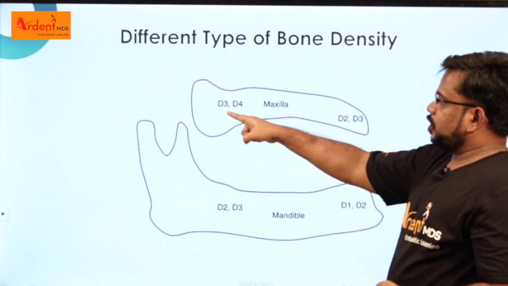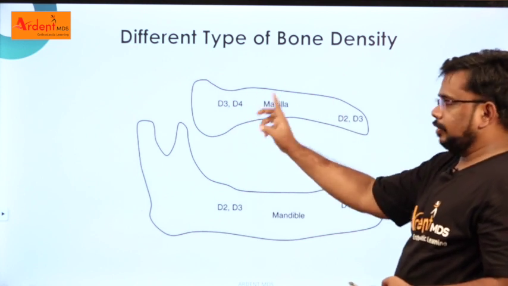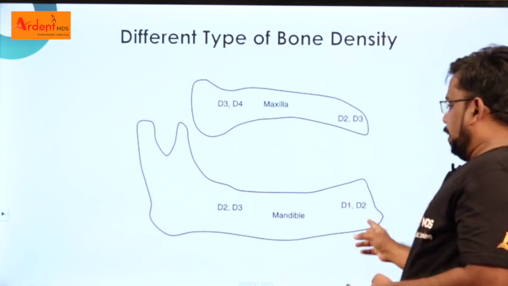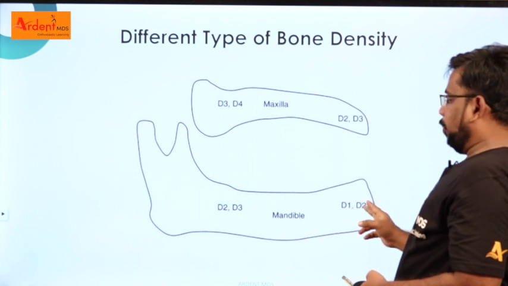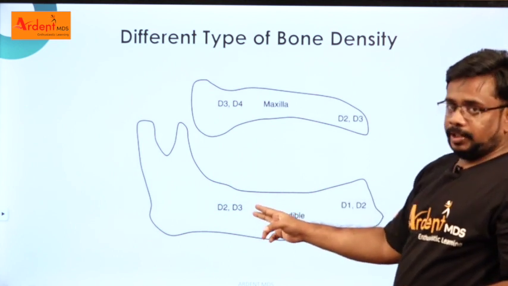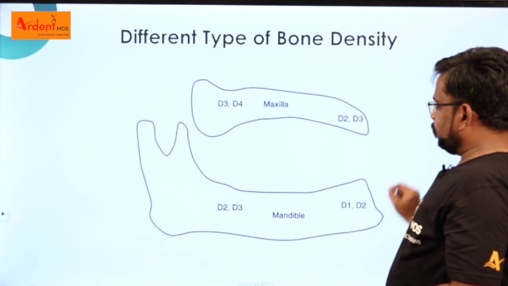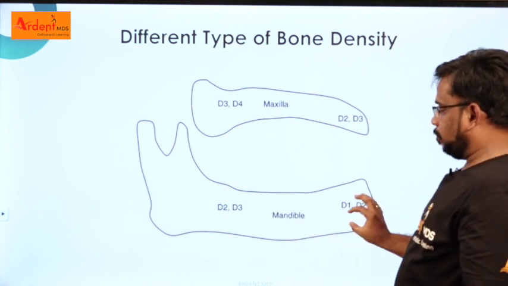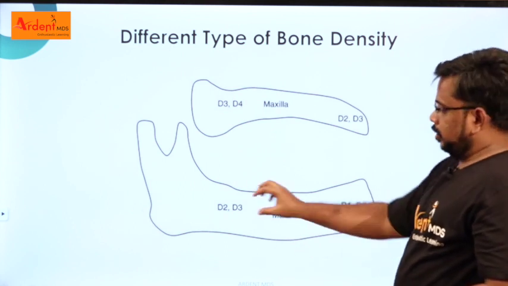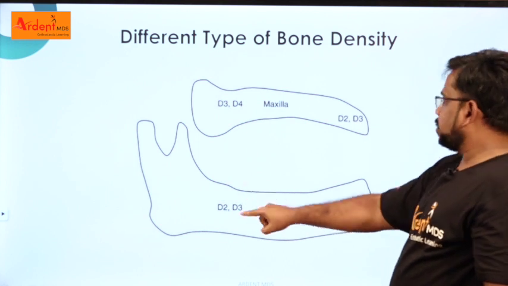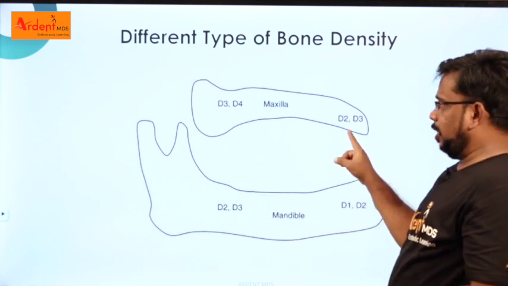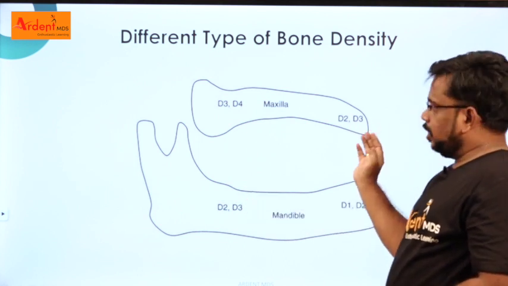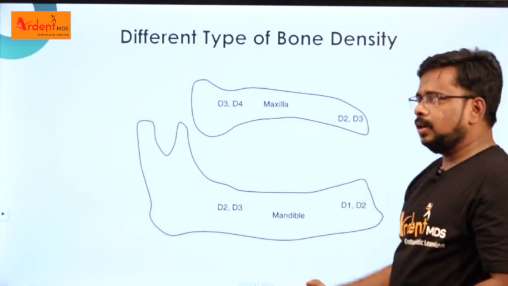Posterior maxilla, D3 and D4. In the anterior mandible, D1 and D2, then D2 and D3. Otherwise you can remember it like this, starting from the mandible: D1, D2, D2, D3. The same thing comes in the anterior maxilla, D2, D3. And coming to the posterior maxilla, D3, D4.